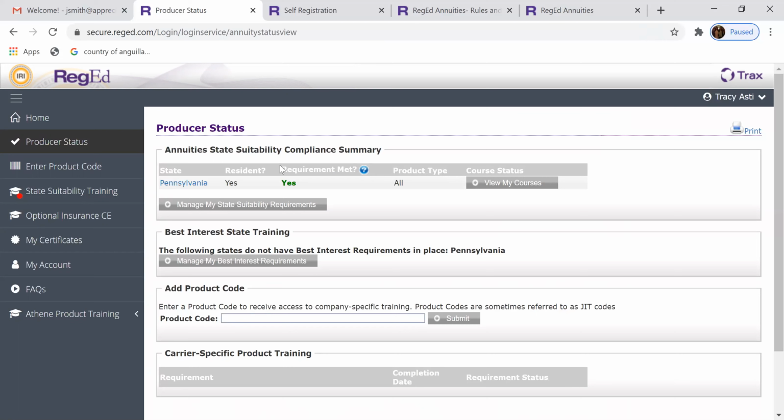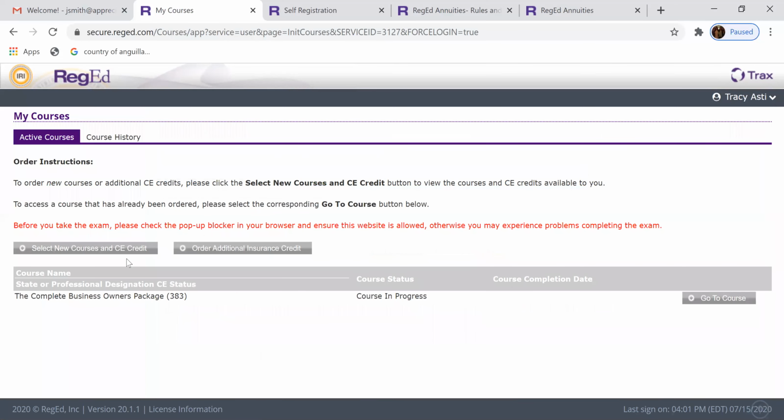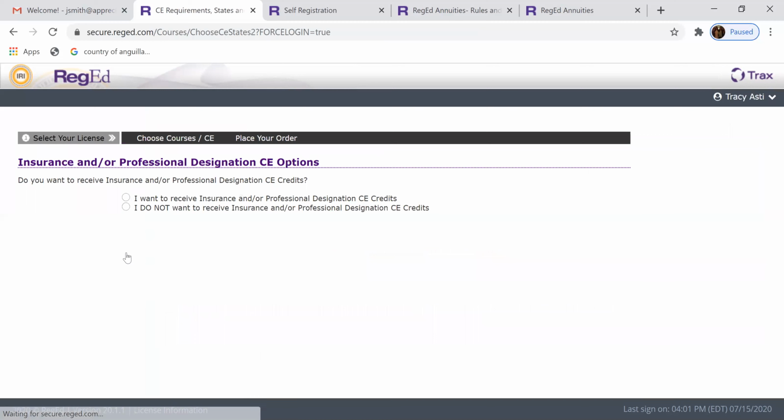So you always just want to make sure before submitting business that you comply to the state's training requirement. So the first thing I'm going to do once logged in is click on this optional insurance CE button and select new courses in CE credit.